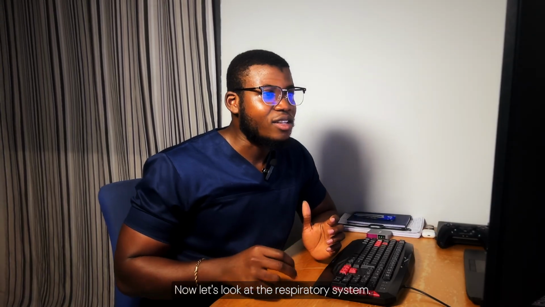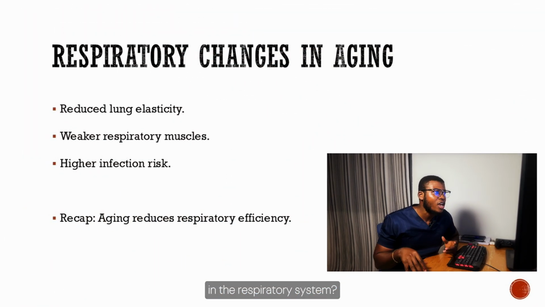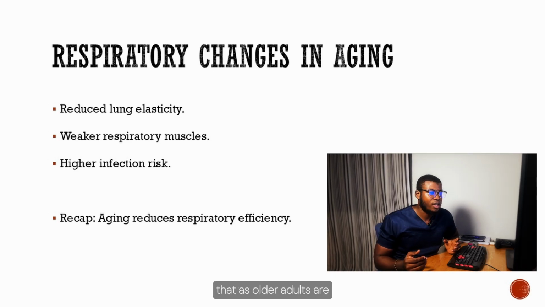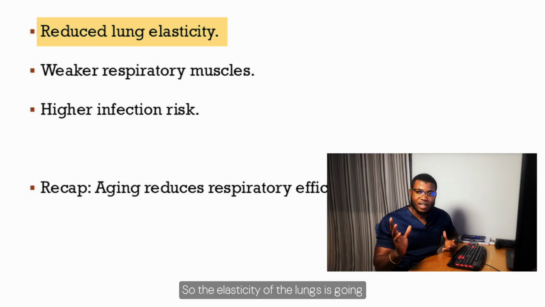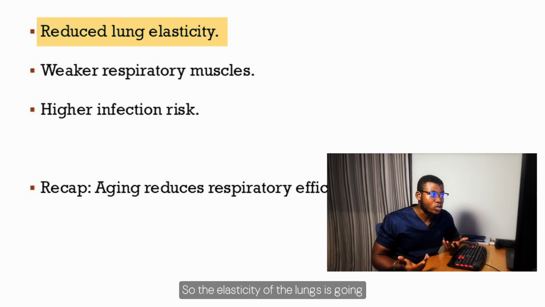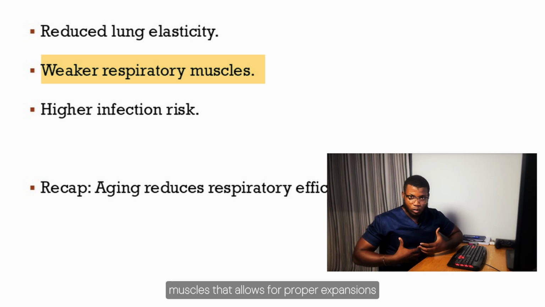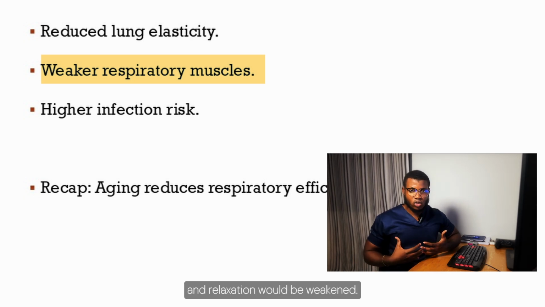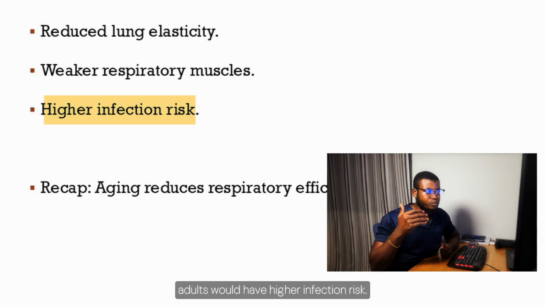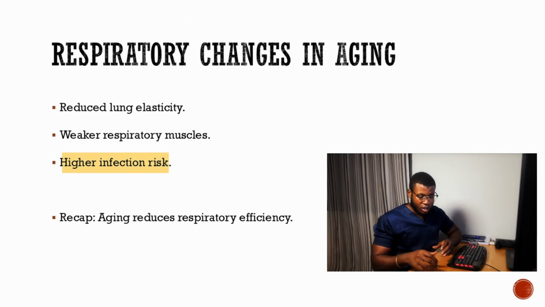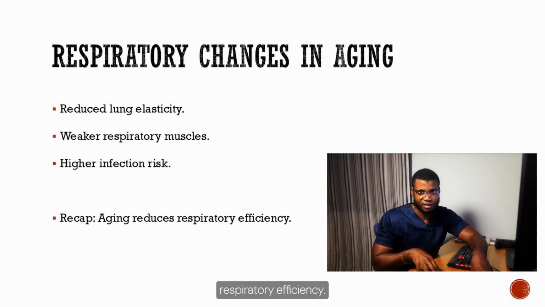Now let's look at the respiratory system. So what changes can we see in the respiratory system? In the respiratory system, we would observe that as older adults are aging, they will have reduced lung elasticity. So the elasticity of the lungs is going to reduce. There will be weaker respiratory muscles; the muscles that allow for proper expansion and relaxation would be weakened. And then we'll see that these older adults would have higher infection risks. Aging here would reduce respiratory efficiency.